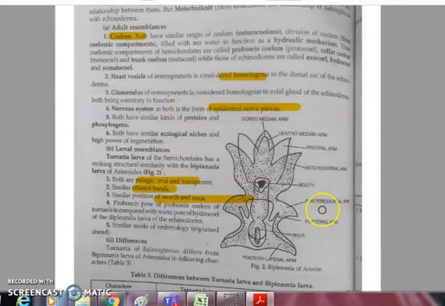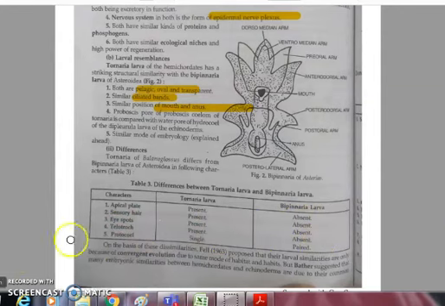So what are the main points of difference? Differences between the larval stages we will cover first. Tornaria larva has an apical plate, but it is absent in Bipinnaria. Sensory hair is present, it is absent in Bipinnaria. Eye spots are present, that is absent. And the protocoel is single, it is paired in Bipinnaria larva.